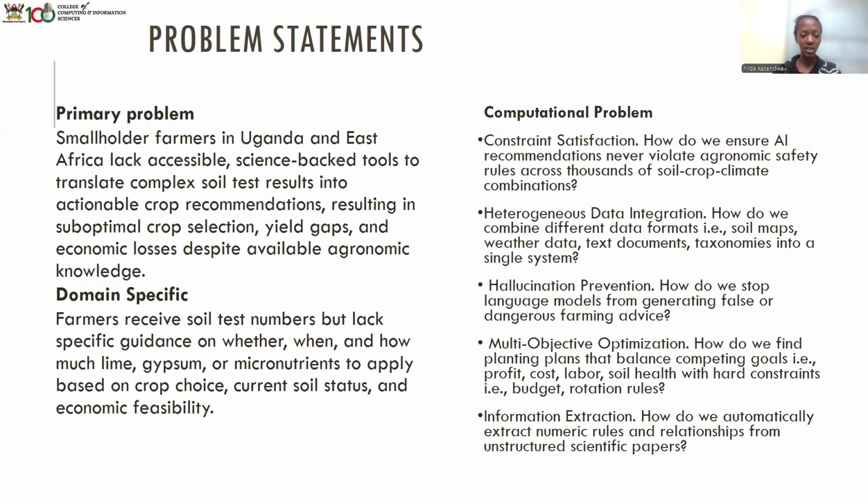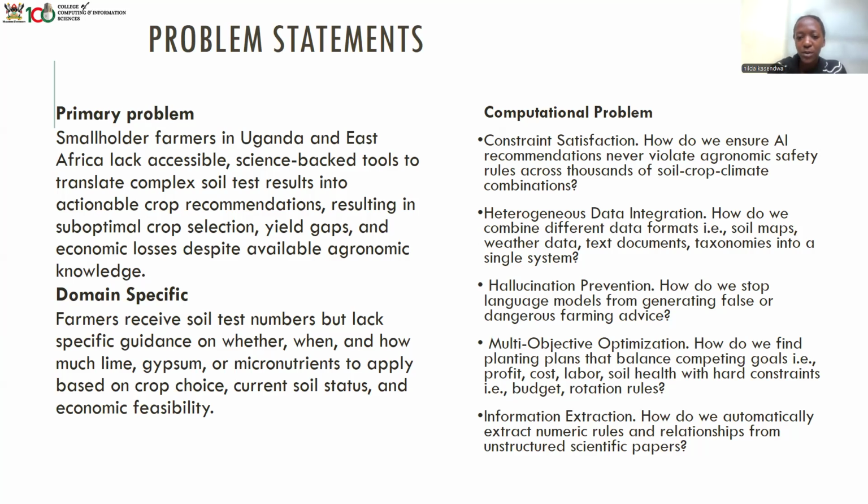So basing on what I have said before, farmers may receive the soil test numbers, and that is the pH, the sodium, but they don't know how to use the results they have gotten, and hence they get poor yields and lack a very good crop selection method.